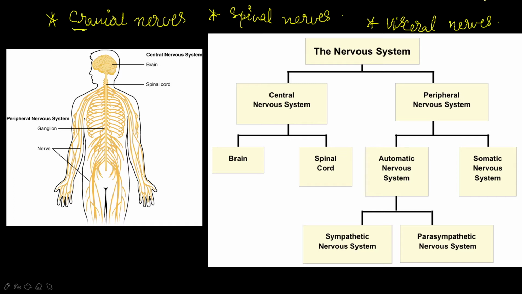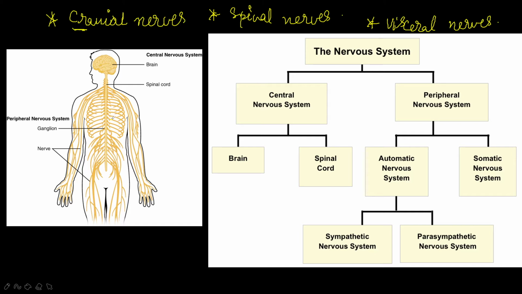So let us see how this nervous system is working. When the sense organs, what are the sense organs? Eyes, ears, nose, skin, tongue, these all are the sense organs in our body. When they are affected, they send the message to the brain in the form of a nerve impulse or electric impulse through the sensory neuron. Okay, so the brain analyzes this message and decides the action to be taken.